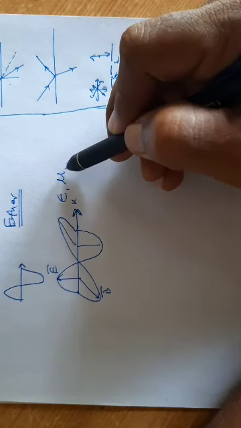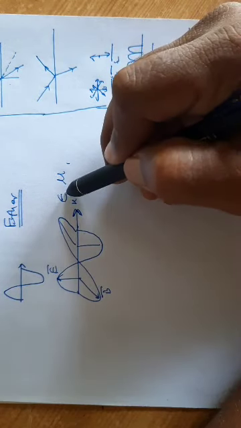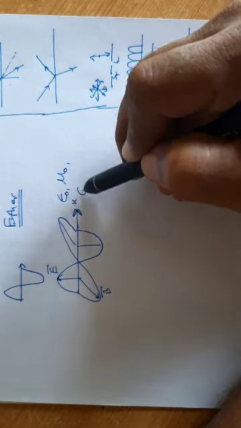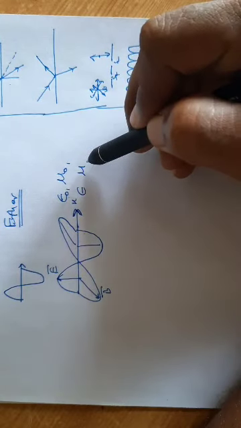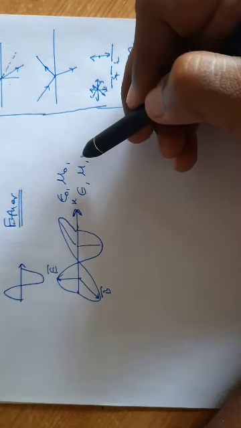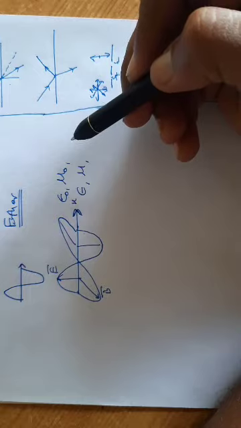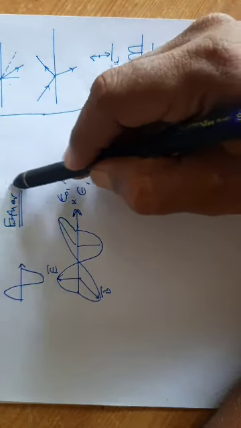But I removed the 0 and 0 because they are for free space; if it is medium, it is epsilon and mu. For free space there are finite values of epsilon 0 and mu 0. Similarly, for medium, epsilon and mu are finite, and hence the electromagnetic wave can propagate through the medium as well as through vacuum. And therefore, there is no need of this ether.